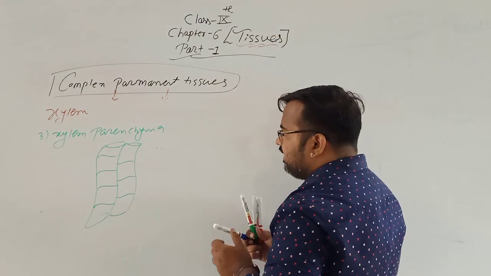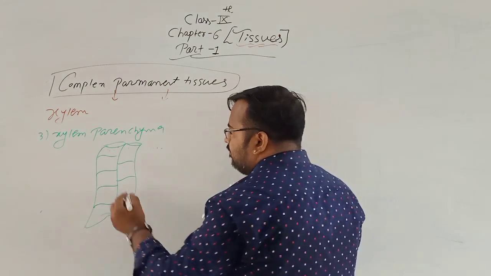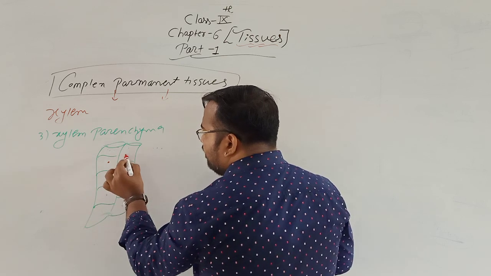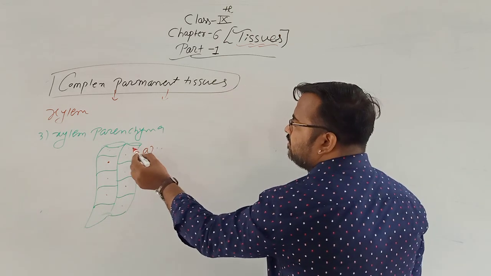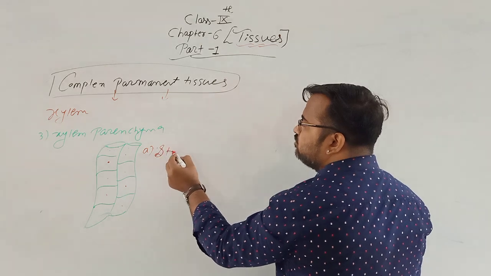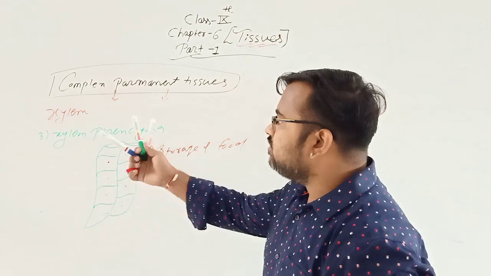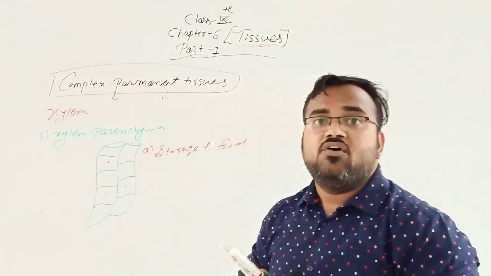Like this is the structure of xylem parenchyma, and some amount of pits are also present in xylem parenchyma. The main function of xylem parenchyma is the storage of food.